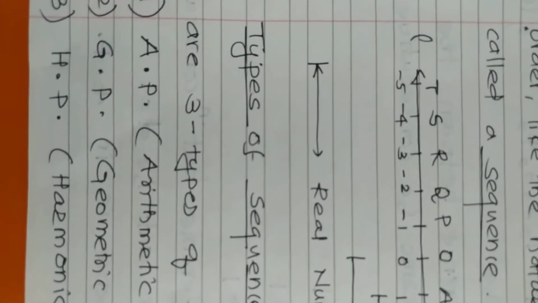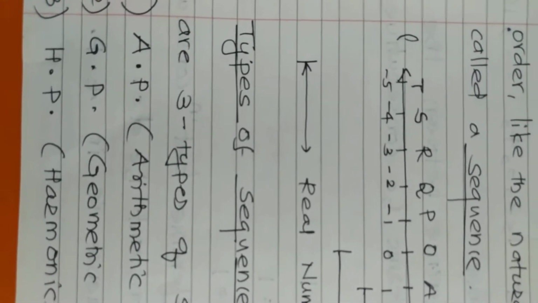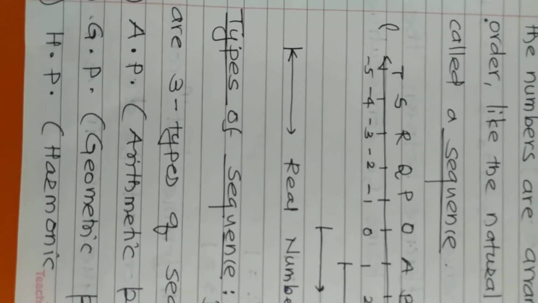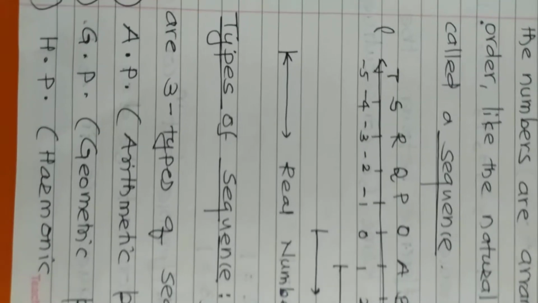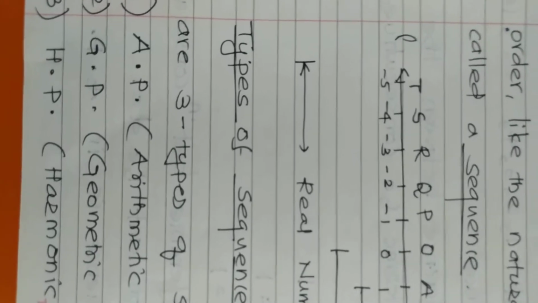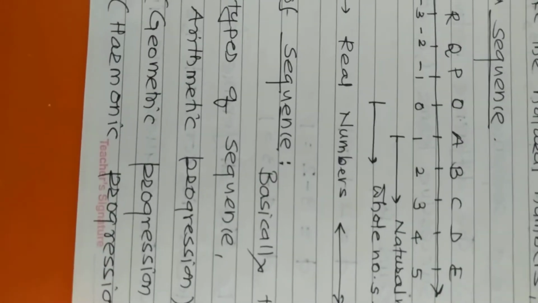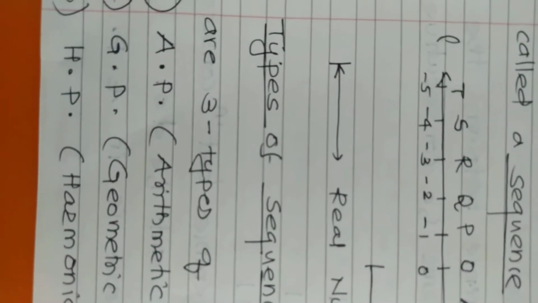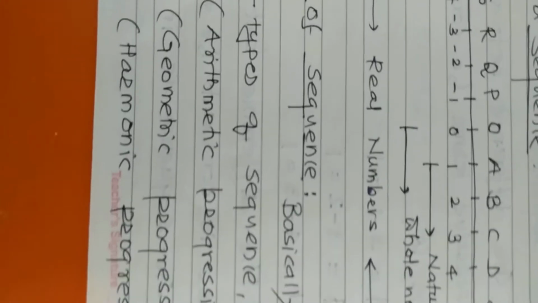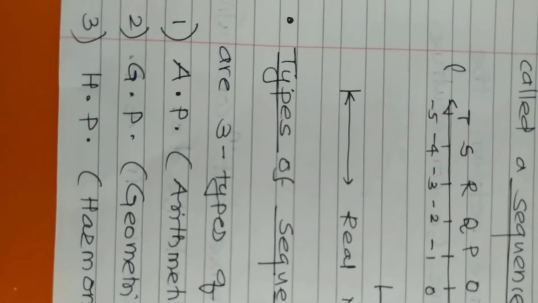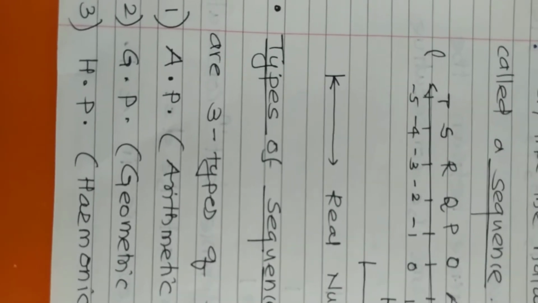So as we consider arithmetic progression, it is a sequence, no doubt. But in that case, if we consider some numbers, then the difference between consecutive, that is successive, numbers is constant. In GP, geometric progression, the ratio of successive terms is constant. And HP means the reciprocals of those numbers are in AP. But the concept of GP and HP we have to consider in 12th class.